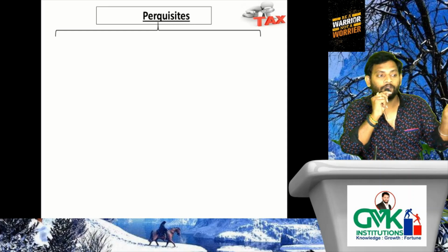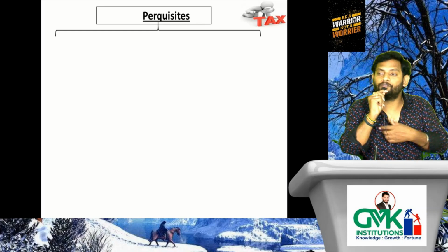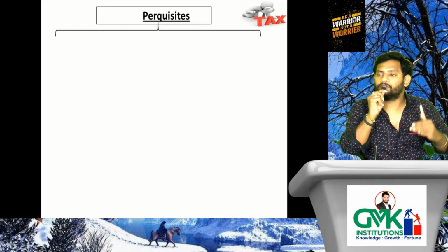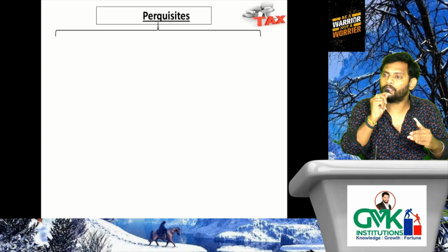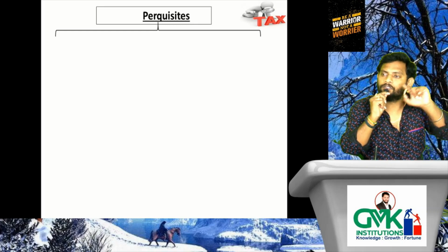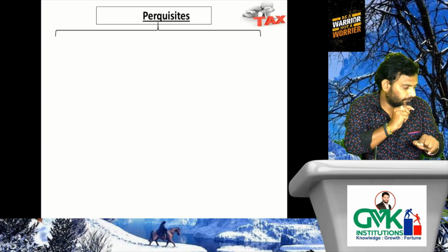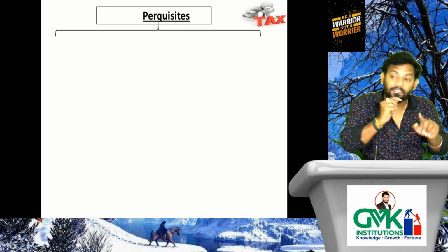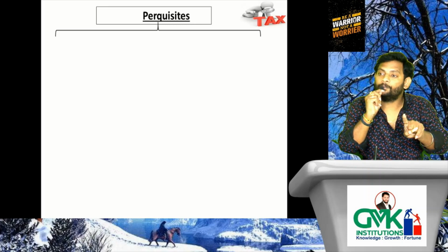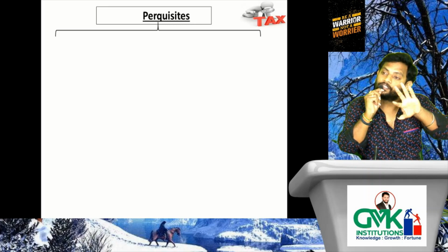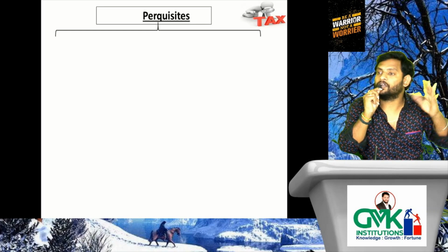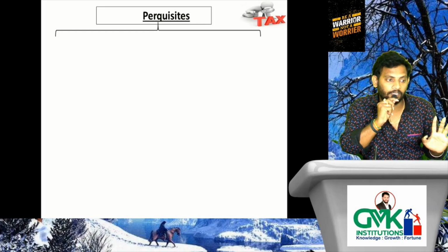First case, free of cost perquisite. What do you mean by free of cost perquisite? 10,000 is required to be charged by the employer from the employee, but he is charging 0 rupees. In such a case, could you please tell me whether it is concessional or free of cost? Free of cost, because he is not charging anything. Let's verify.